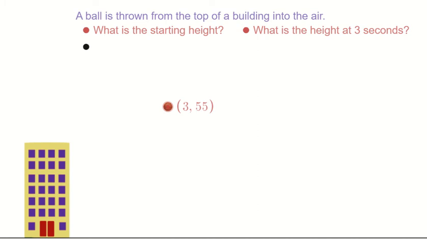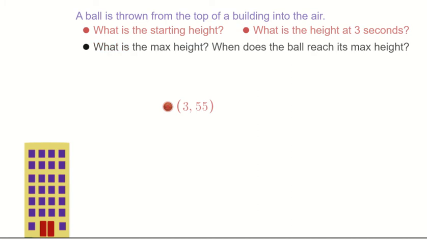What about a very common question, the maximum height, and when the ball reaches that maximum height? We can see a bunch of them, and one of them is the highest. In this case, the highest occurs at 2 seconds and is 60 meters, meaning the max height is 60 meters. The ball reaches its max height at 2 seconds.